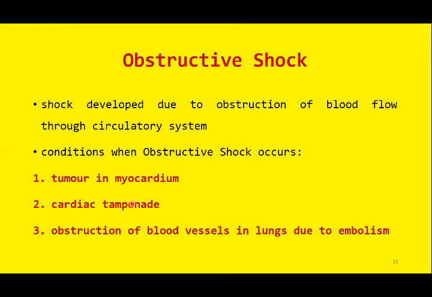Sometimes the obstruction is in the blood vessels, especially the blood vessels of the lungs, the pulmonary arteries. If there is any thrombus or any embolus within the pulmonary system, this is known as pulmonary embolism, and this again may lead to obstruction or obstructive shock.